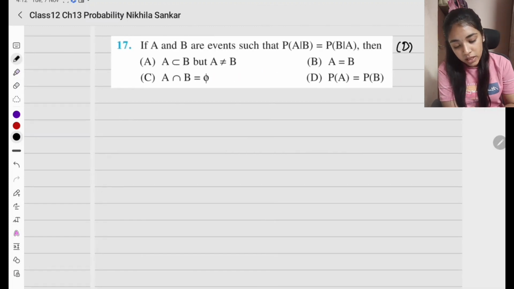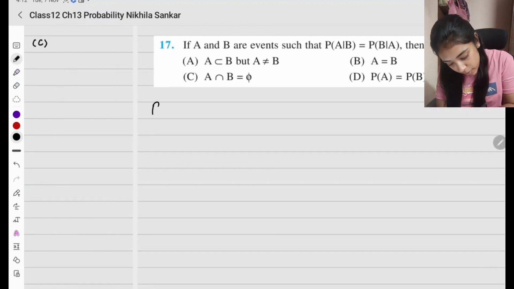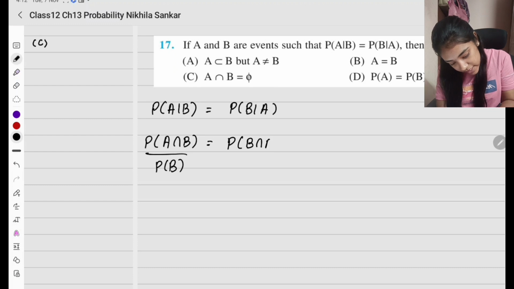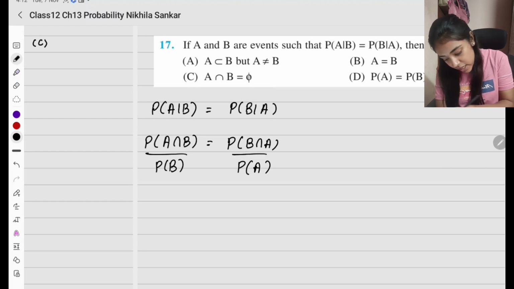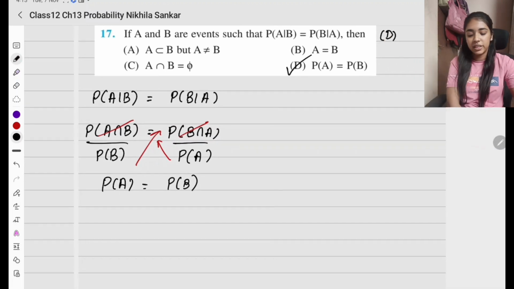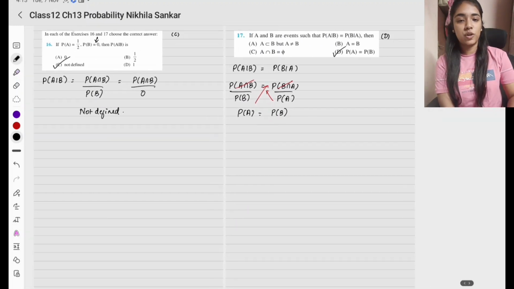Okay, simple. Question number 17. A and B are events such that probability of A given B is probability of B given A. So probability of A intersection B divided by probability of B equals probability of B intersection A divided by probability of A. I can cancel these two and I'm going to cross multiply. So what will I have? Probability of A equals probability of B. So the option is option D. Okay. So with this we are done with exercise 13.1. Let's move on to the next topic.